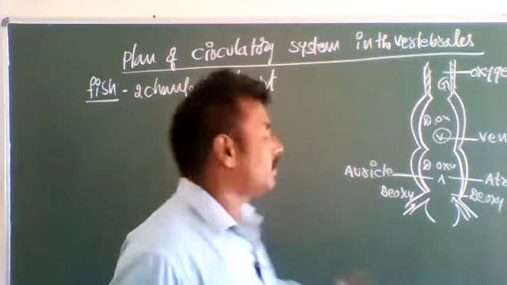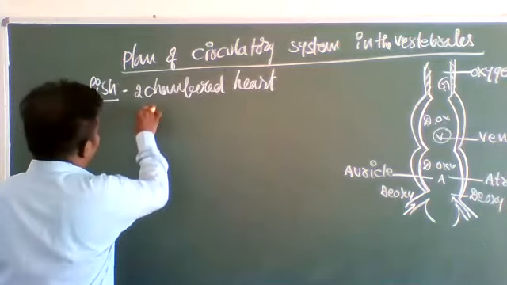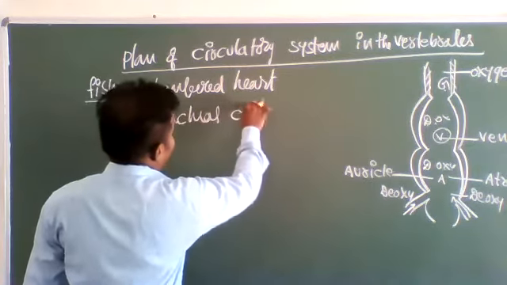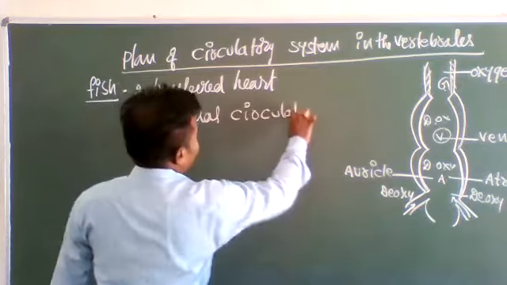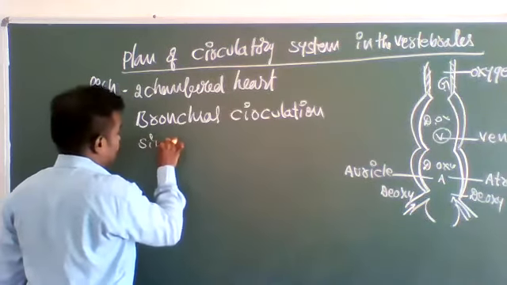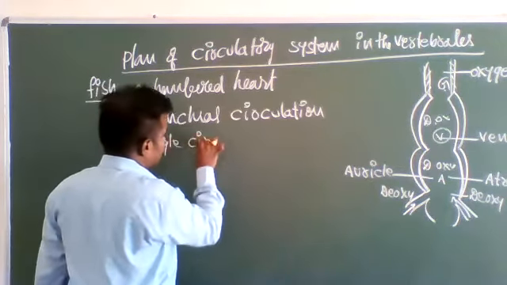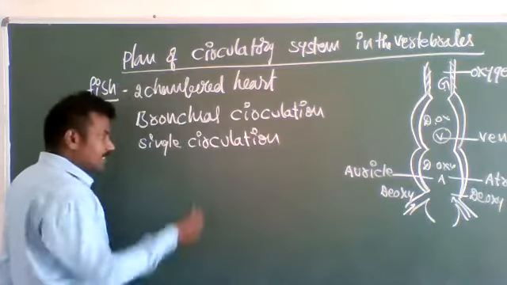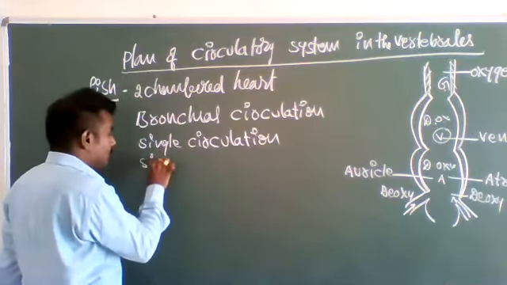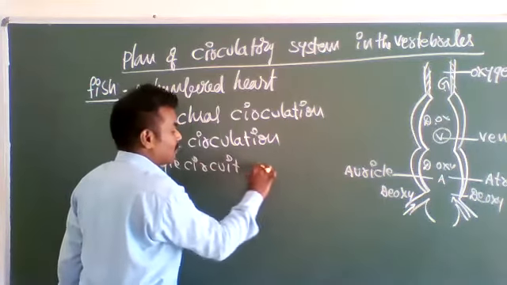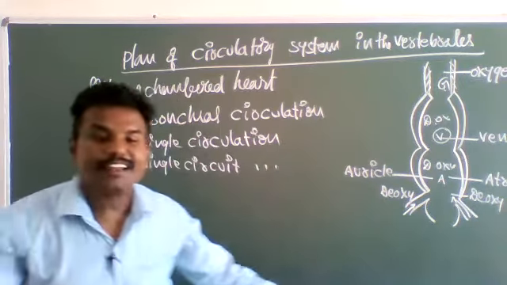That kind of circulation is called branchial circulation or single circuit circulation.